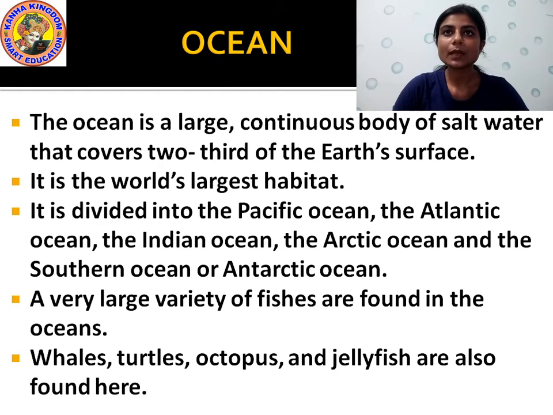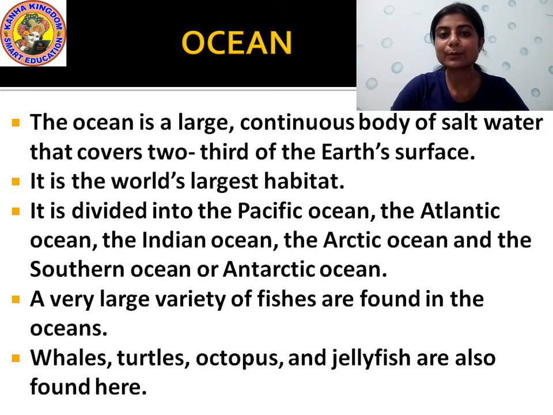Understood? Now what is ocean? Ocean is the large continuous body of salt water which covers almost 2/3 of the Earth's surface. It is the world's largest habitat, where many different types of animals and fishes live. The oceans of the world are divided into 5 oceans: the Pacific Ocean, the Atlantic Ocean, the Indian Ocean, the Arctic Ocean, and the Antarctic Ocean.